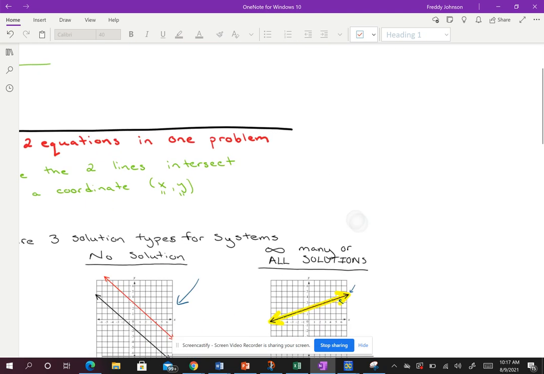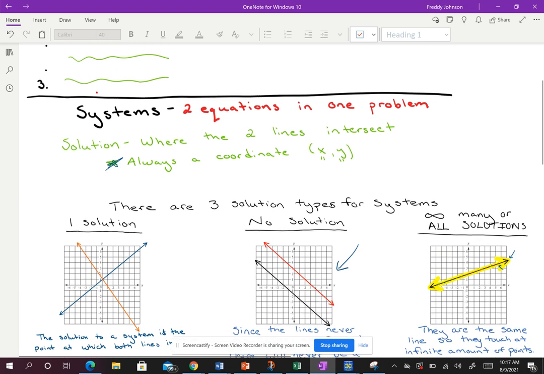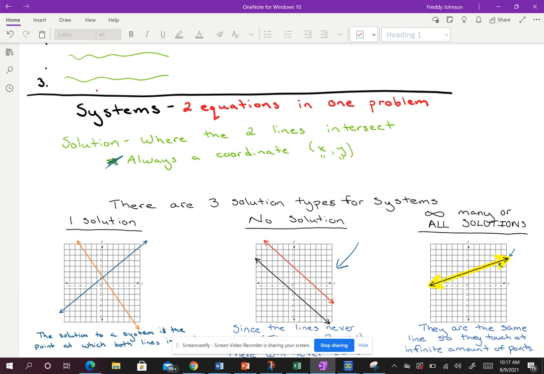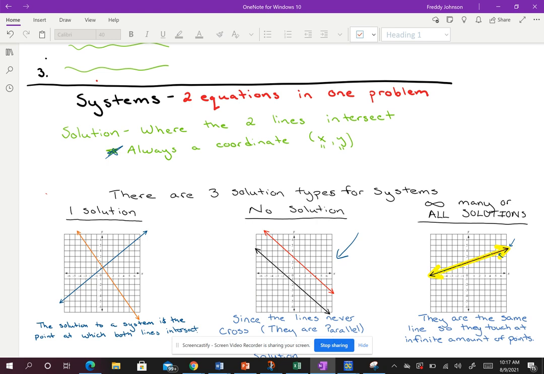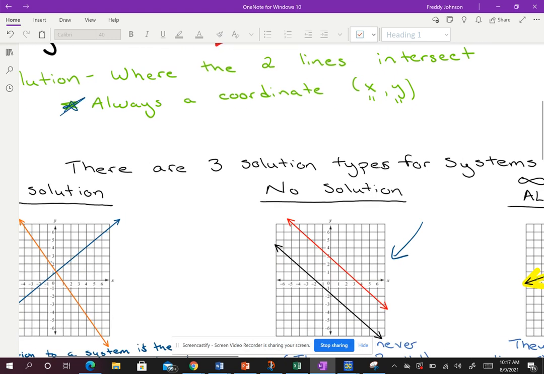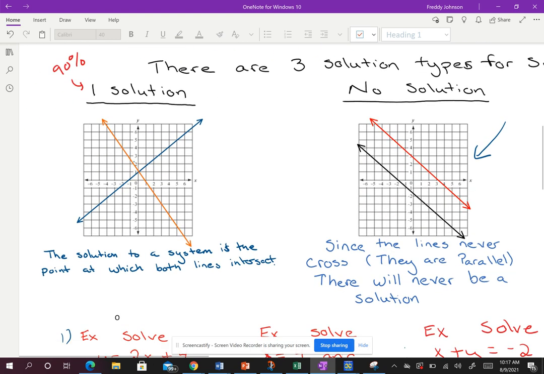All right. And so that hopefully will start making sense because we have three different types of solutions to a system. The obvious one, the one that's probably going to be 90% of the time, is going to be our one solution. All right. And how do I know it's one solution? Well, we know that they're going to cross at one point. Okay. So if my two lines cross at one point, that is the solution. I have one solution.